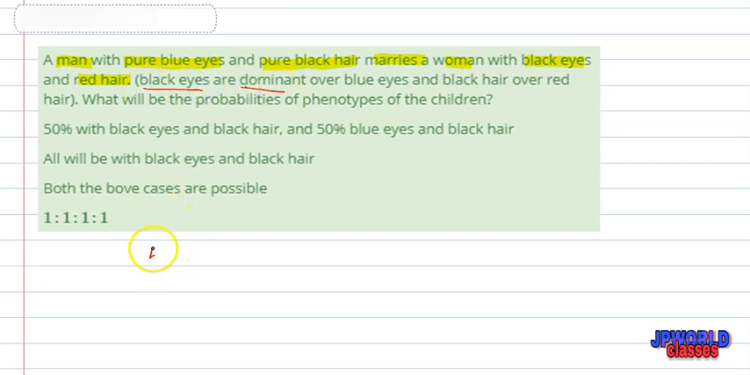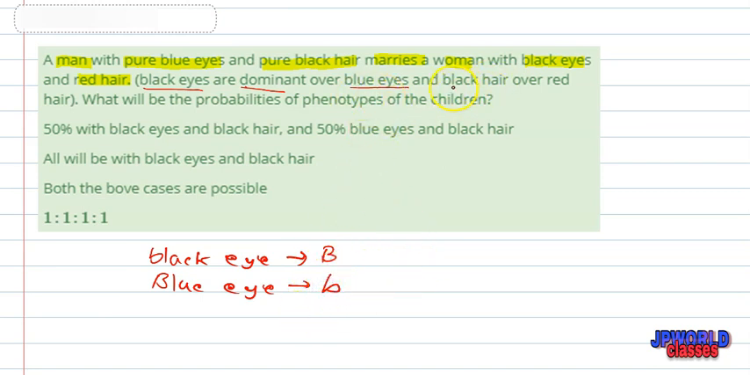So let us assume black eye to be B, and black eye is dominant over blue eye. By writing all this we will conclude what is dominant and what is recessive, and it will be simple for us. Blue eye will be small b.